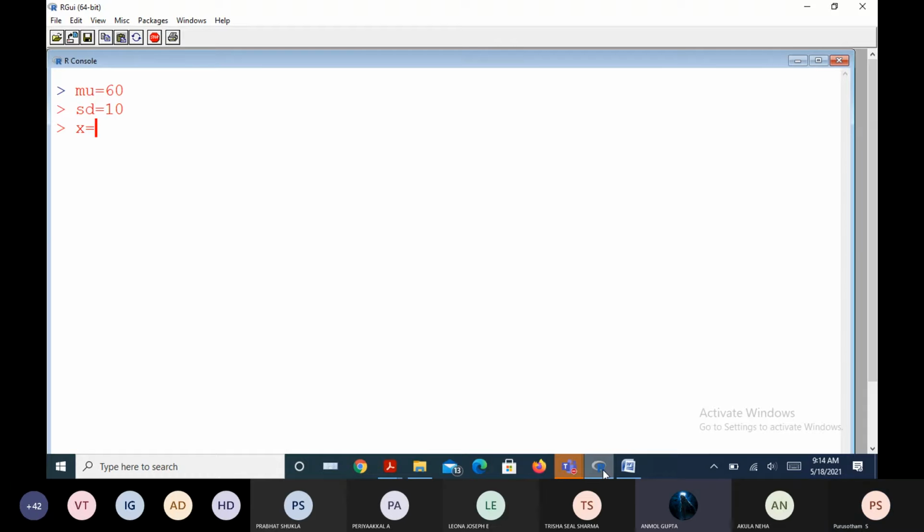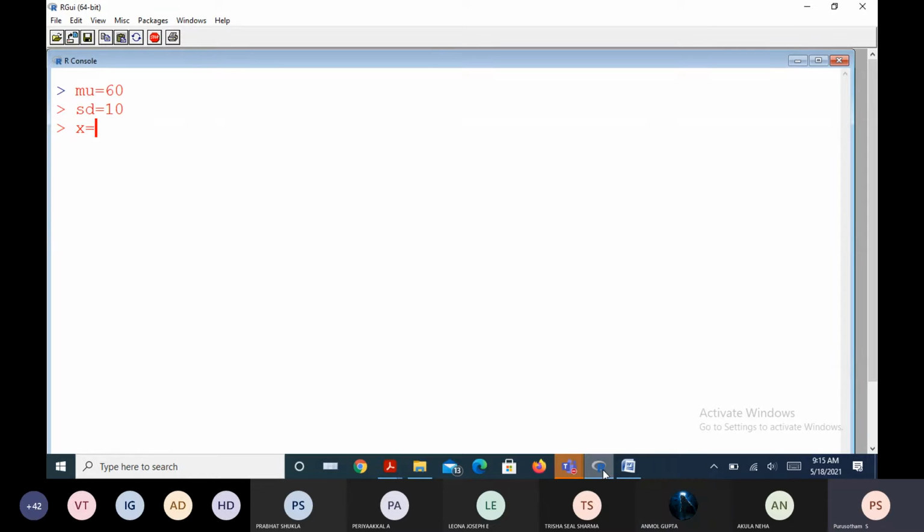It should be minus infinity to plus infinity. Can we generate the points from minus infinity to plus infinity using our program or any tool? No, sir. So what does minus infinity or plus infinity basically mean? Basically, it represents some large enough value. Okay. Yes, sir.